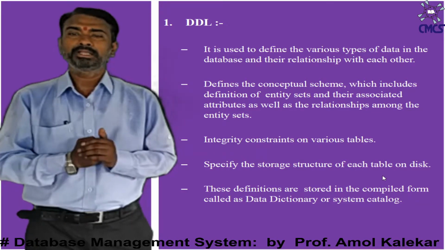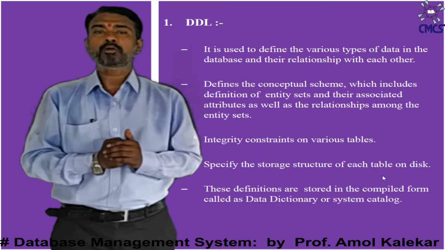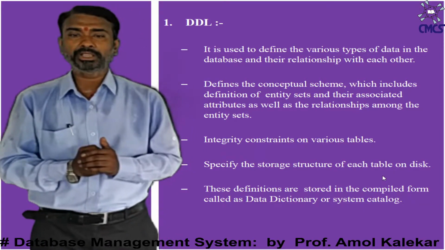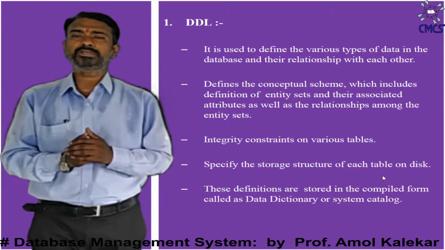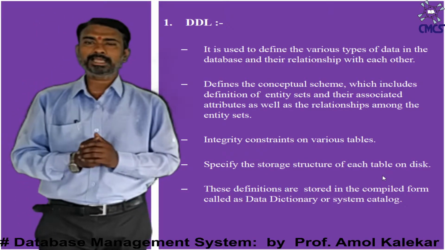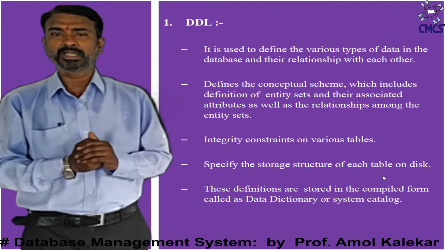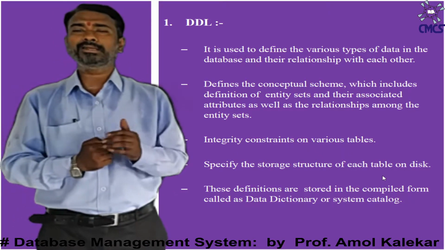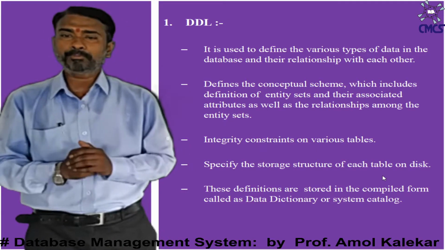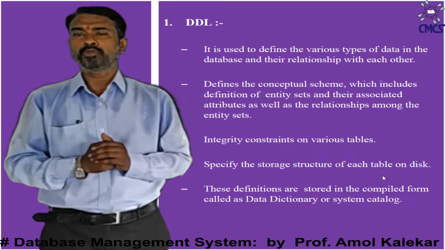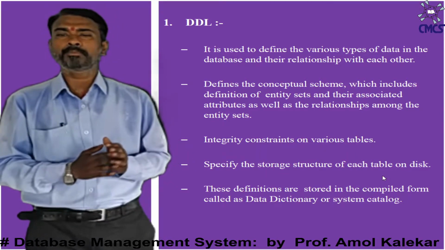And finally, these definitions are stored in a compiled form called the data dictionary or the system catalog. Means whatever changes you have made against the consistent state of the database by using this first facility, that is DDL, are recorded as a history in the component of your database management system called the data dictionary or system catalog.